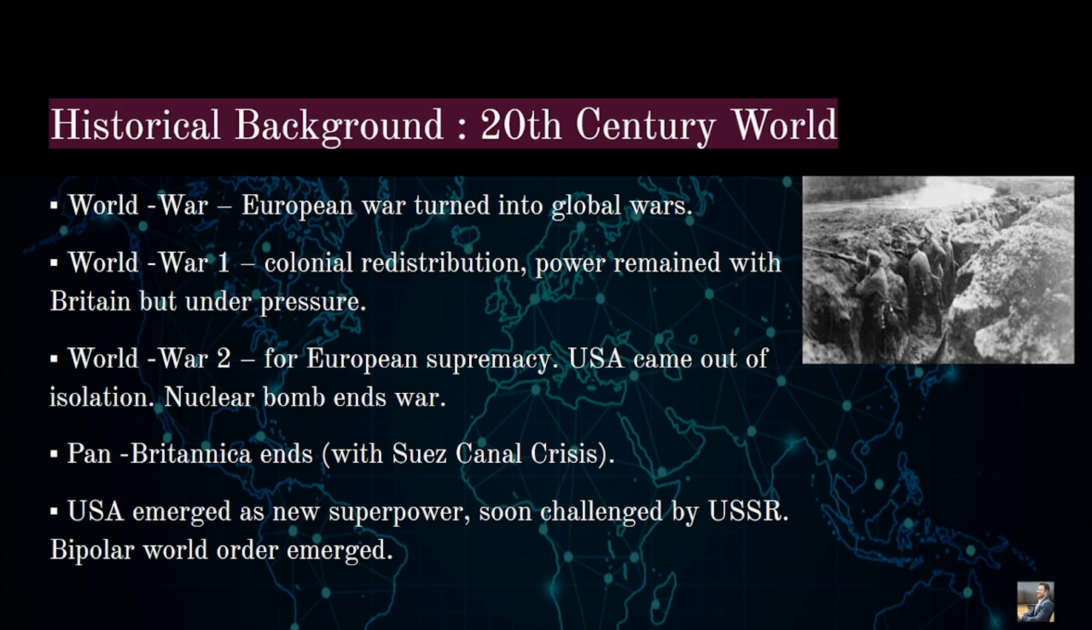From here on, the USA emerged as a new superpower, soon challenged by the USSR. Here a bipolar world order emerged. Why bipolar? Because there are two powers at the poles: on one side the USA, on the other side the USSR.